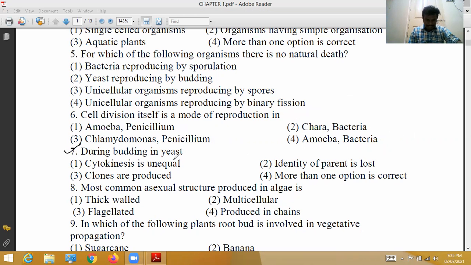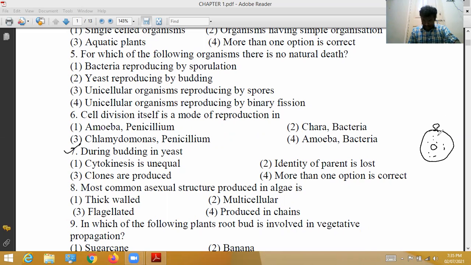Seventh question, during budding in yeast, what happens? Cytokinesis is unequal. Yes, correct. See, this is the parental organism. Here nucleus is there. From any place, there is a small bud expelled out.